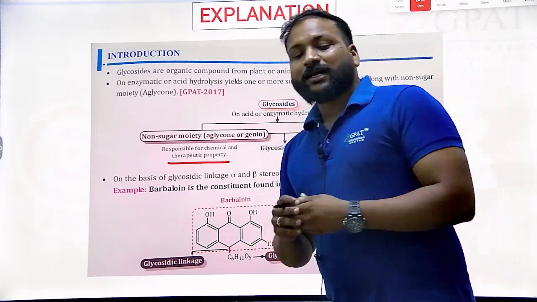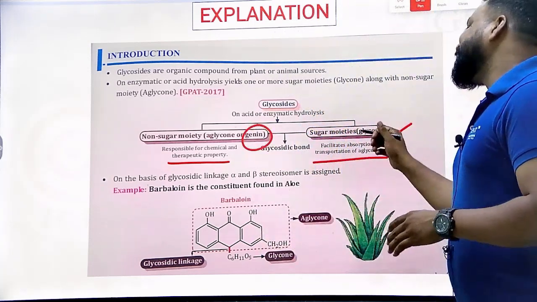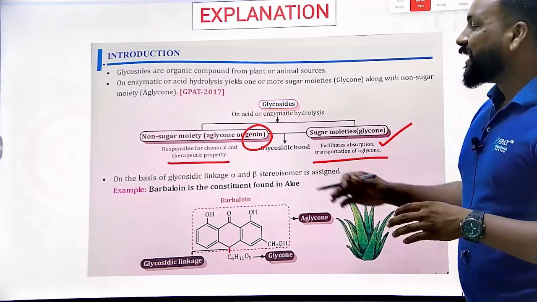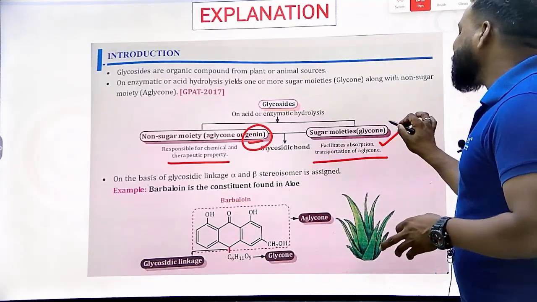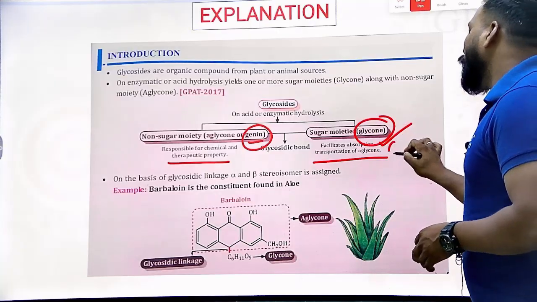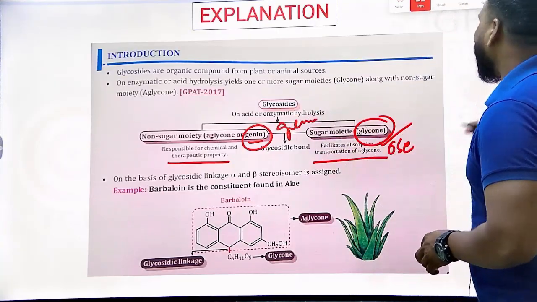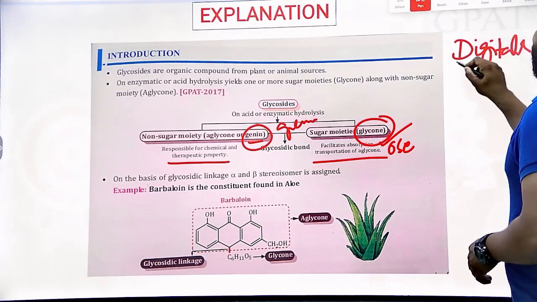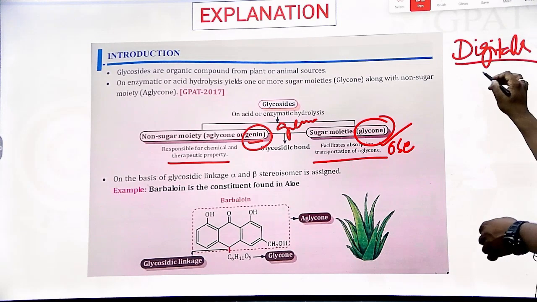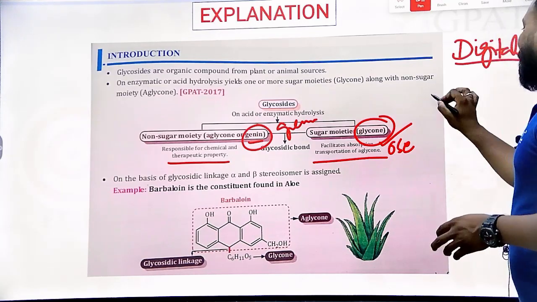The non-sugar moieties end with the suffix genin, and the sugar moieties end with the suffix ose. Ose and genin. Let me tell you, it contains a sugar and a non-sugar moiety.